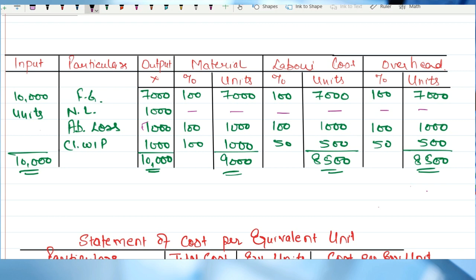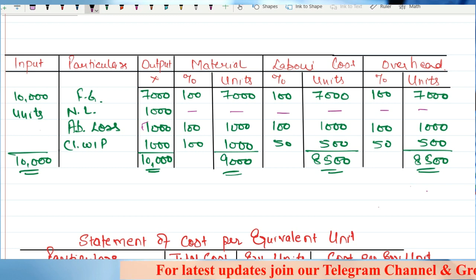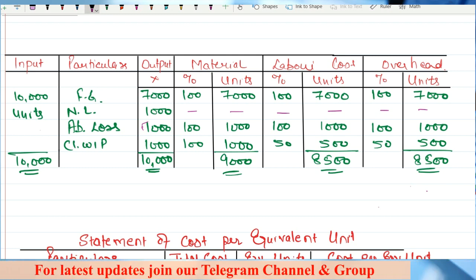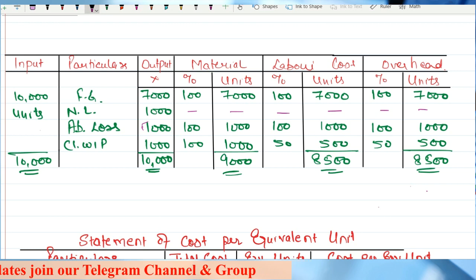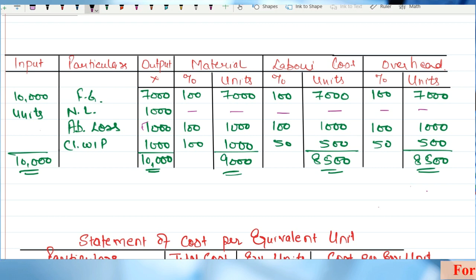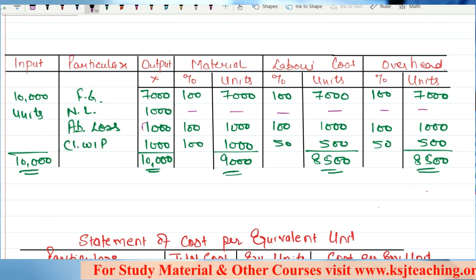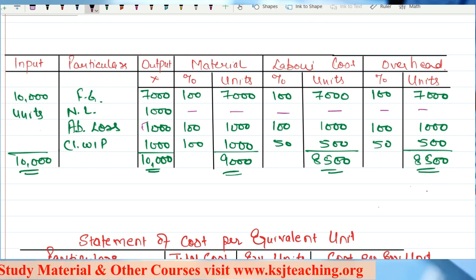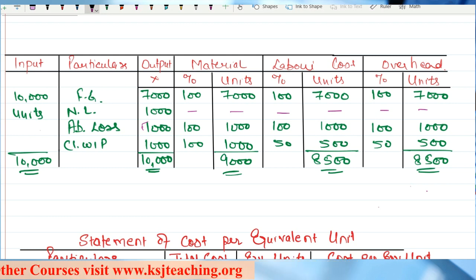After that, it says it will always be assumed that the degree of completion of abnormal loss units is 100%. If the question is silent, we have to always assume that the degree of completion is 100%. I am reading from page 12.5 of your handbooks, the KSJ handbooks. That is why I told you these handbooks are really important for you to have for all these lectures. You can get it from our website, www.ksjteaching.org.